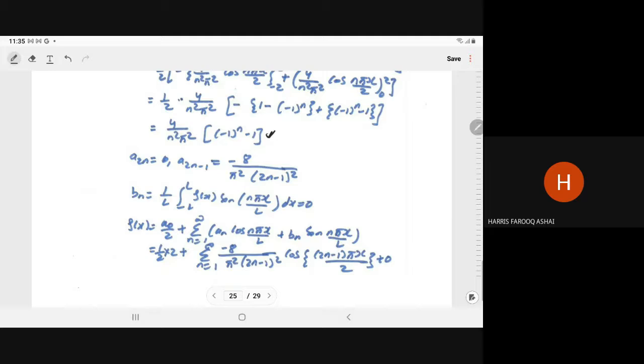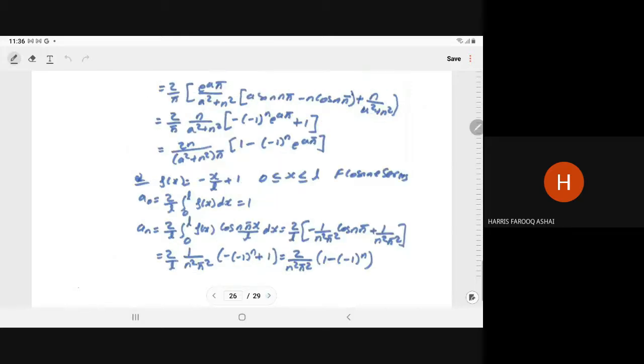In general, in exam, you forget to convert this as an odd. You just write the an from the above and write here the cos n pi. So you have to convert here also the odd one. So minus 8 upon pi square, 2n minus 1 whole square, cos of the 2n minus 1 pi x upon 2, plus 0. In exam, we have seen many students forgot to write here. In hurry, they write the an into cos nx. So there you have to convert.